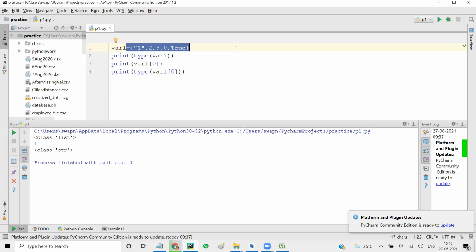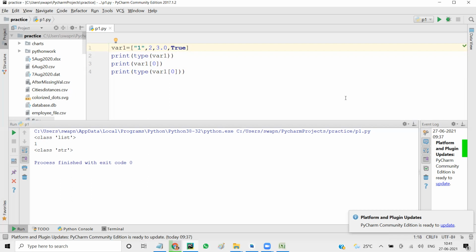You asked whether you can use different data types here? That's what I'm saying, this is what I have done. I have used different data types: string, integer, float, boolean. You wanted to ask, can we use different data types? I said yes, because I have used it in the example that you see on the screen.